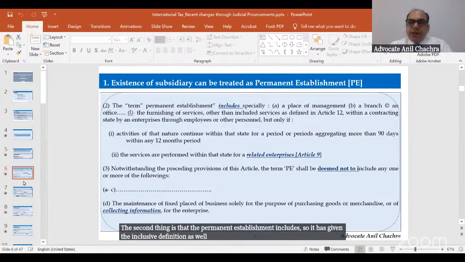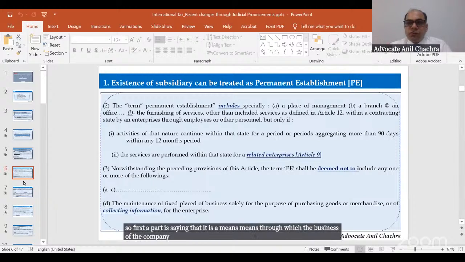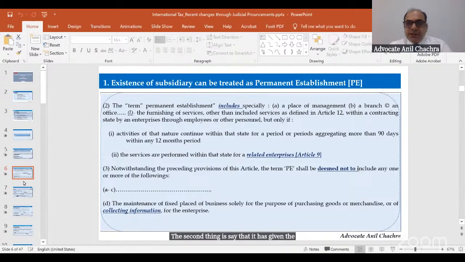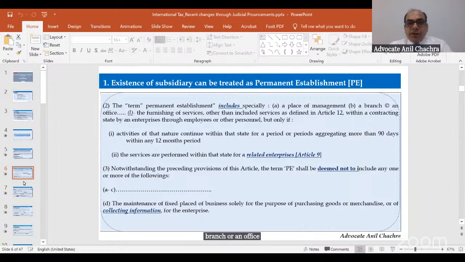The first part, A, says that it is a means through which the business of the company is carried on through this permanent establishment. The second says that it includes a place of management, branch, or an office, or the furnishing of services other than the included services as defined in Article 12, meaning royalty.